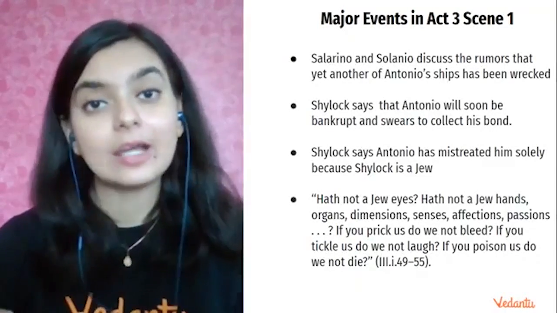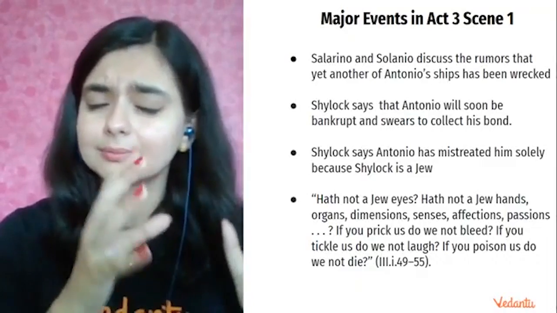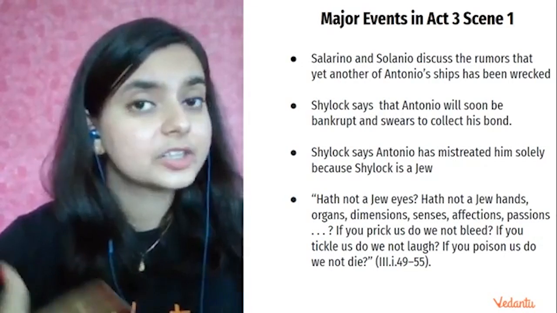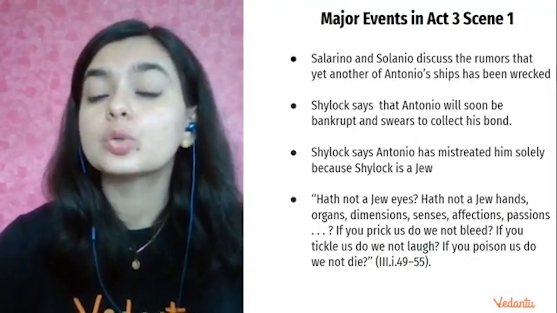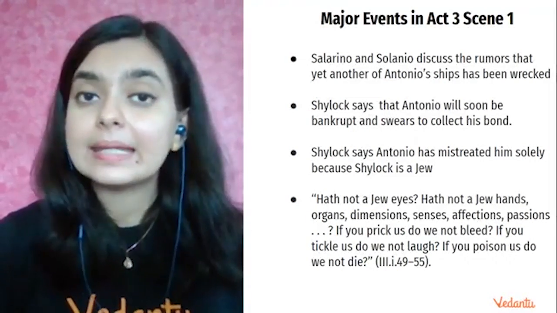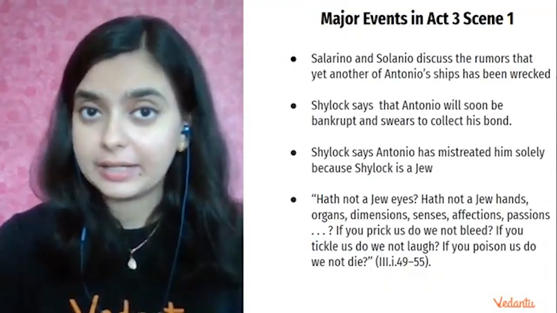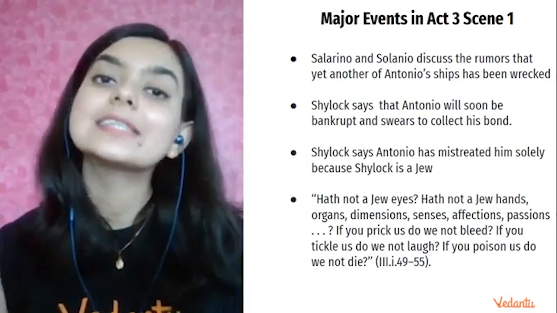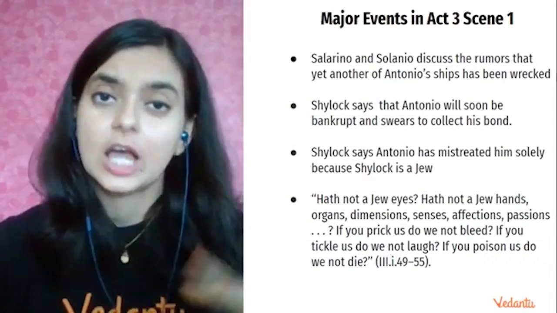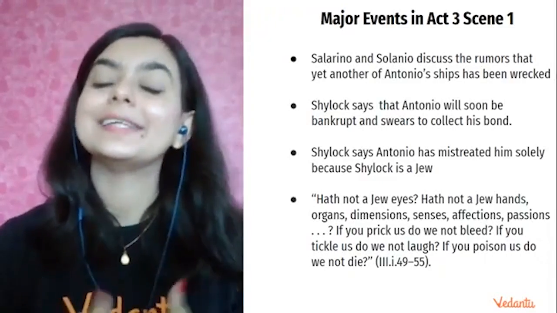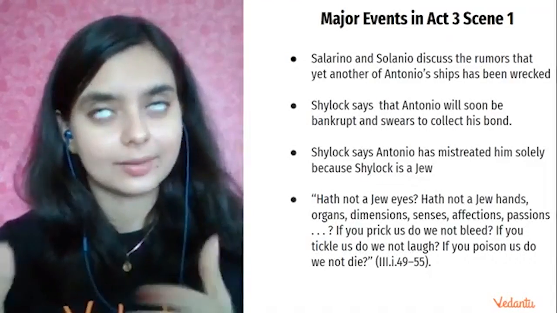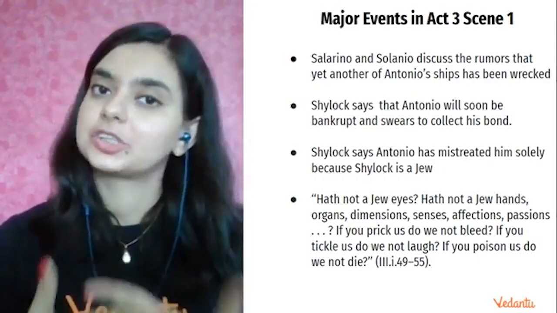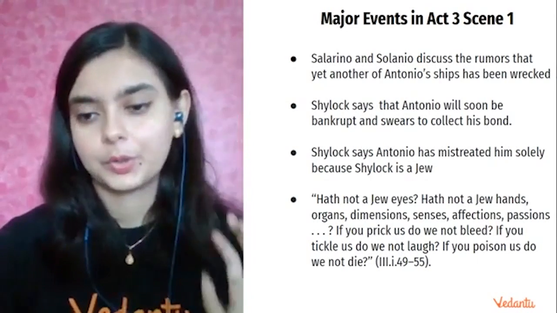Remember Antonio's spitting on the Jews, sorry, on Shylock. So is it only because of the fact that Jews are businessmen, and the Christians do not like lending money with charging some amount of interest? Is it only because of that? Why are the Christians constantly trying to dominate the Jews? So this is a tussle between the two religions, Christianity and Judaism, that Shakespeare is constantly harping upon by showing the character of Shylock and the character of Antonio.